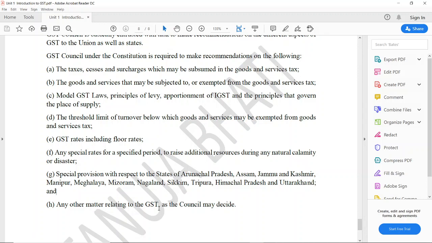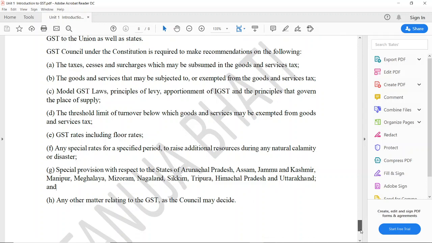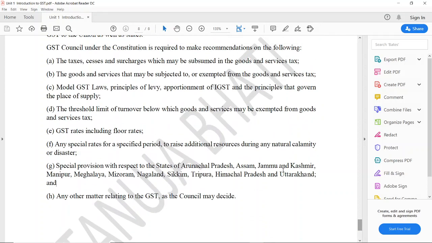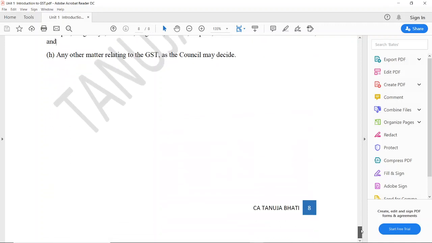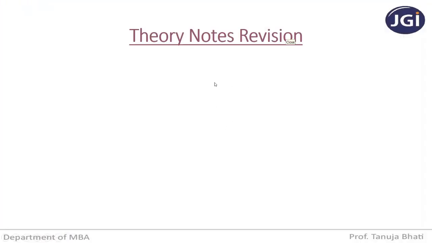Any other matter relating to GST as the council may decide. So whatever GST related matters there are, the final decision is taken by the GST Council, which is a group of members headed by Nirmala Sitharaman and the other finance ministers of the states, and the decision is taken through voting. So with this we have completed a quick revision of the theory notes relating to module 1, that is, introduction to GST.